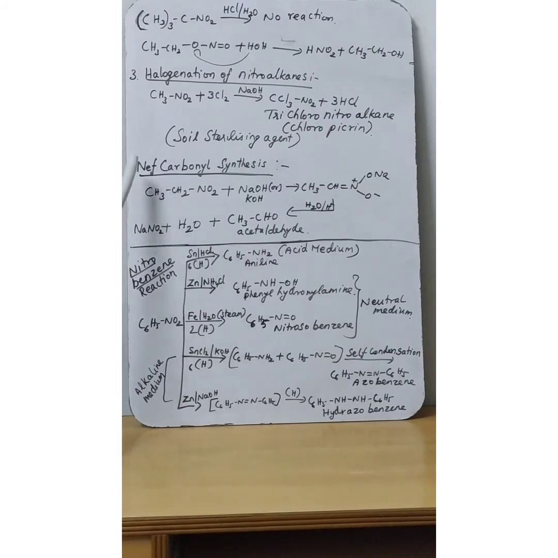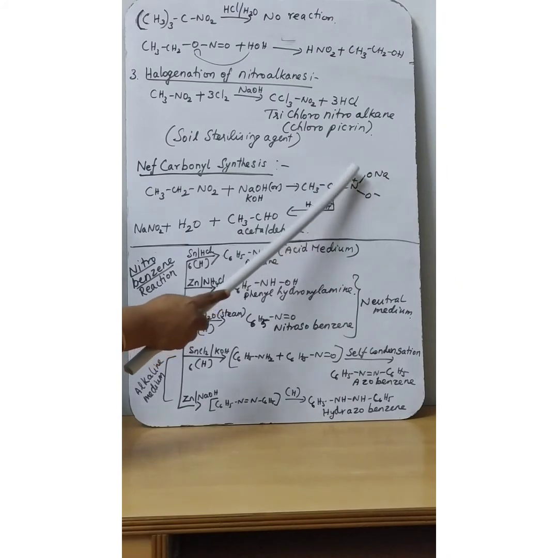Next one, Nef carbonyl synthesis. In the Nef carbonyl synthesis, nitro compounds are converted into carbonyl compounds. Taking nitroethane as the example, this will combine with sodium hydroxide or potassium hydroxide.